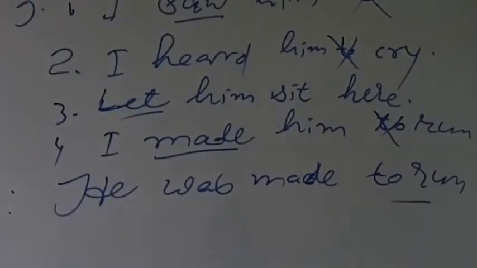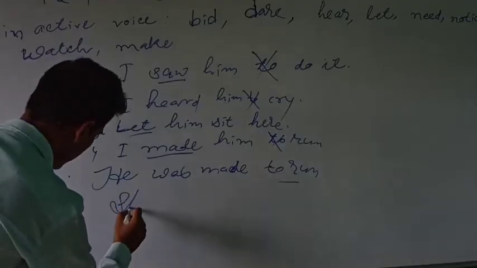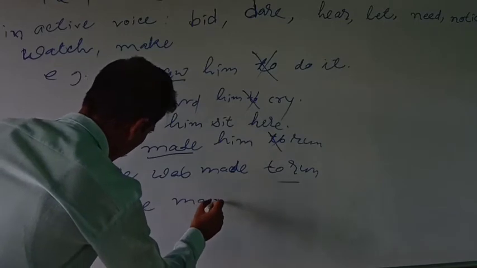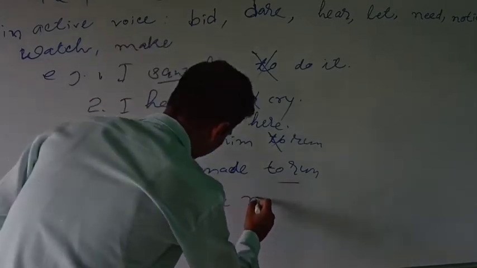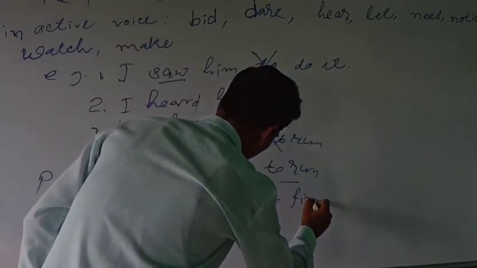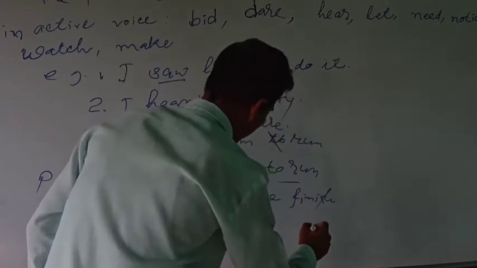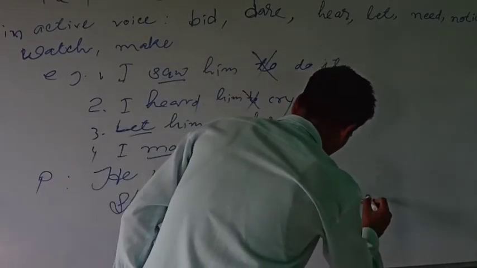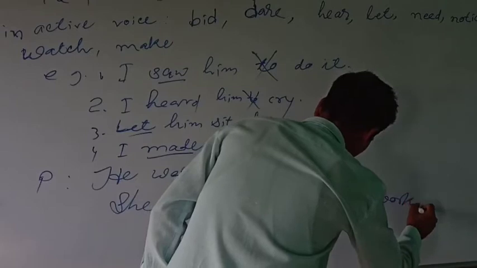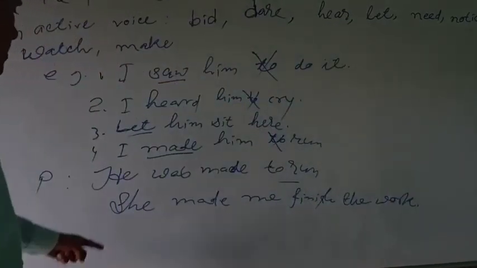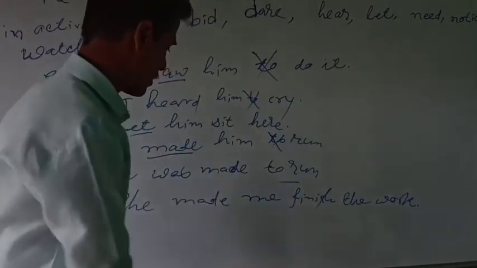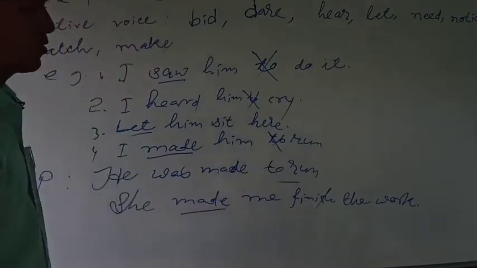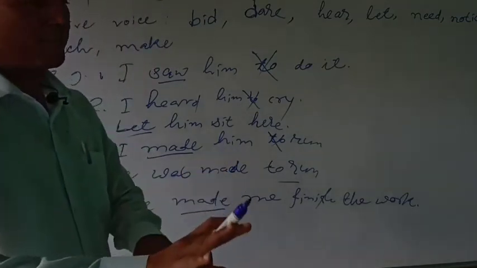Similarly, she made me finish the work. See, she made me finish the work. Now see, in this very sentence, made is such a verb which takes infinitive after it without a to.